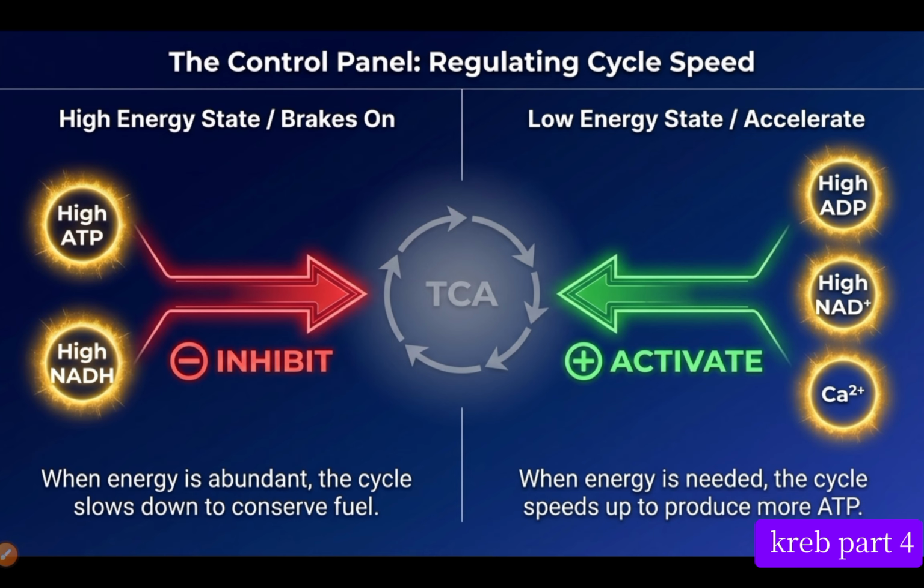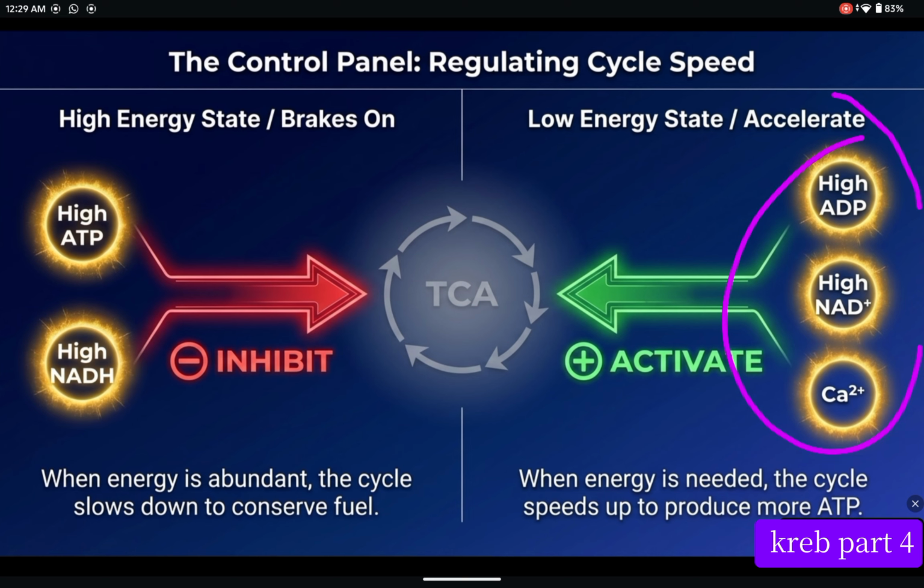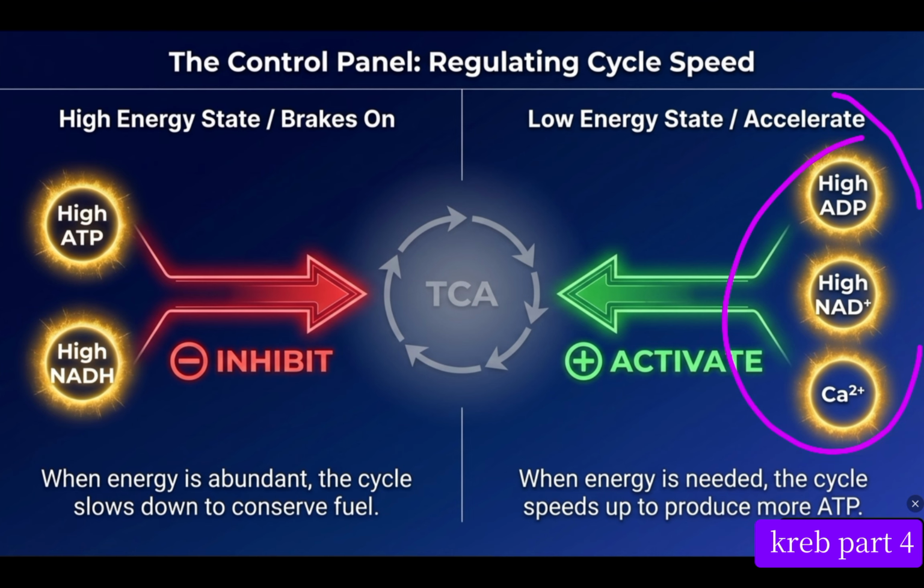All these things now stimulate the tricarboxylic acid cycle, the Krebs cycle, to produce energy. High ADP is telling our body that we have low energy. You have to make ATP to sustain this body. Therefore, it starts stimulating the tricarboxylic acid cycle.